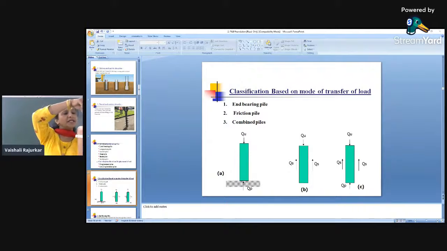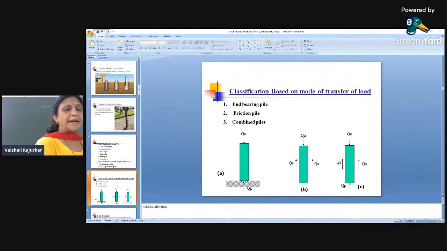So here, the first pile is called an end bearing pile, where the piles are rested over the hard strata. In that case, this QP is the resistance which is given by the harder soil and which is acting over the cross-sectional area of the pile. Then it is called the end bearing pile.